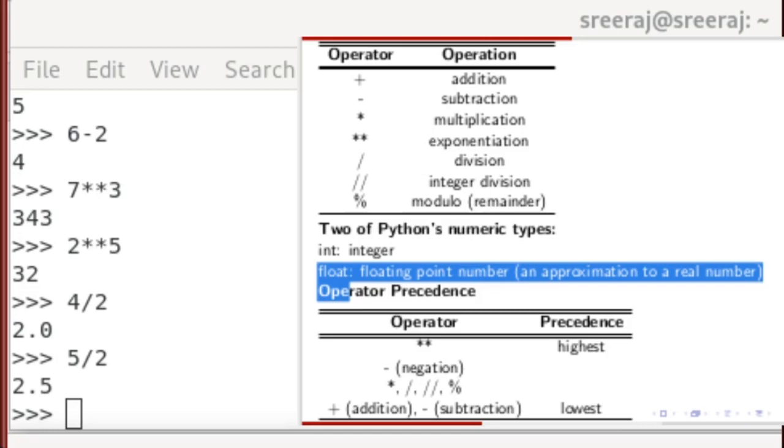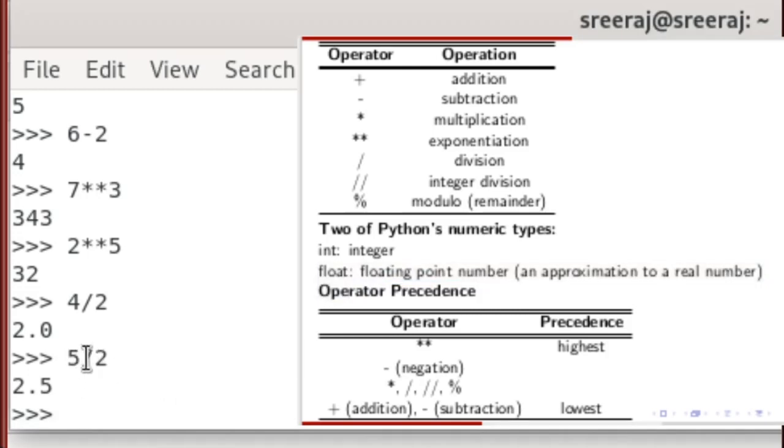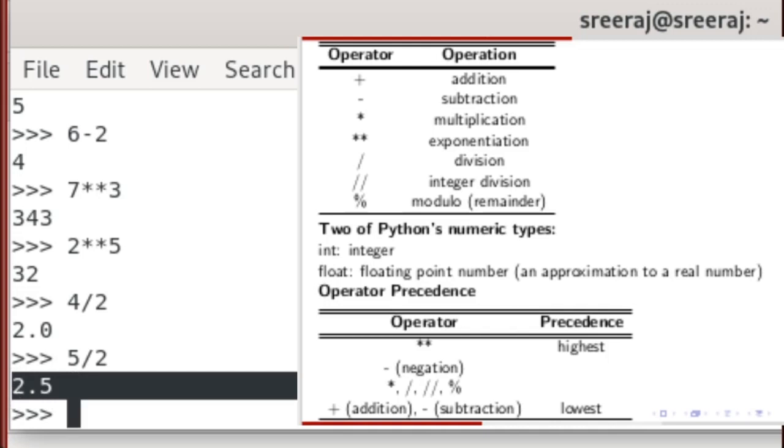Let's explore a few more examples of division. As I already pointed out, 5 divided by 2 gives the answer 2.5.